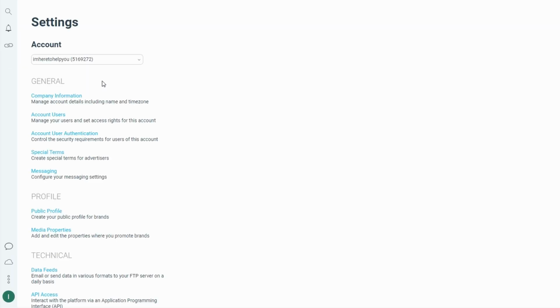Approval typically takes a few days. Once approved, you can access the Adidas affiliate program from your dashboard and create affiliate links for promoting Adidas products.